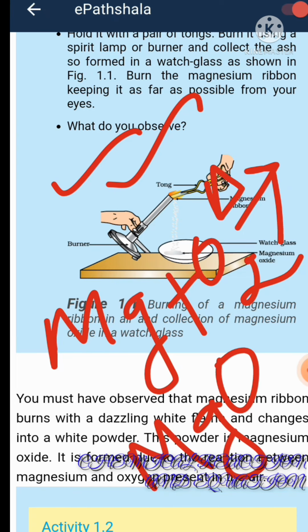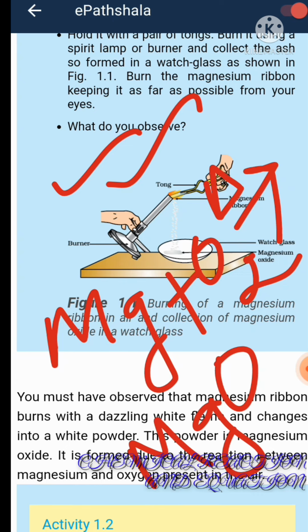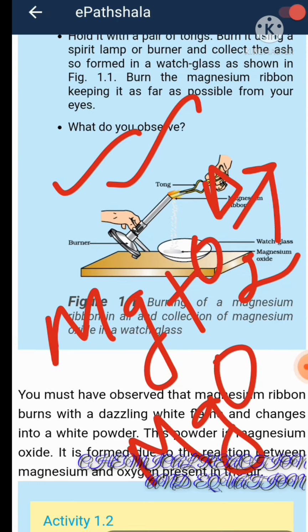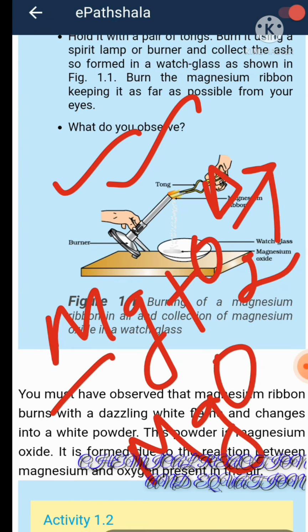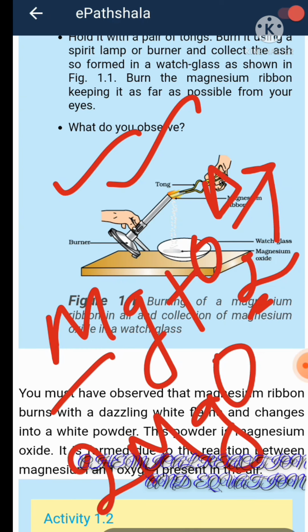Before burning in air, the magnesium ribbon is cleaned by rubbing with sandpaper. Do you know why it is cleaned? This is done to remove the protective layer of basic magnesium carbonate from the surface of the magnesium ribbon. Basic magnesium carbonate is a mixture of magnesium carbonate and magnesium hydroxide. Okay, understood this reaction? So we have to just balance it.